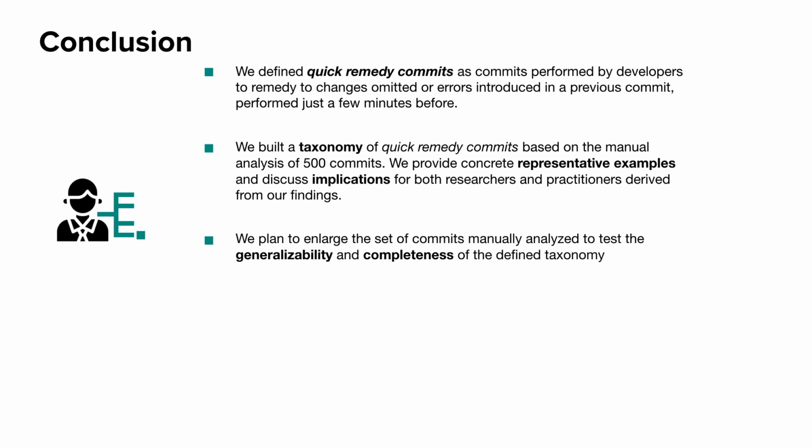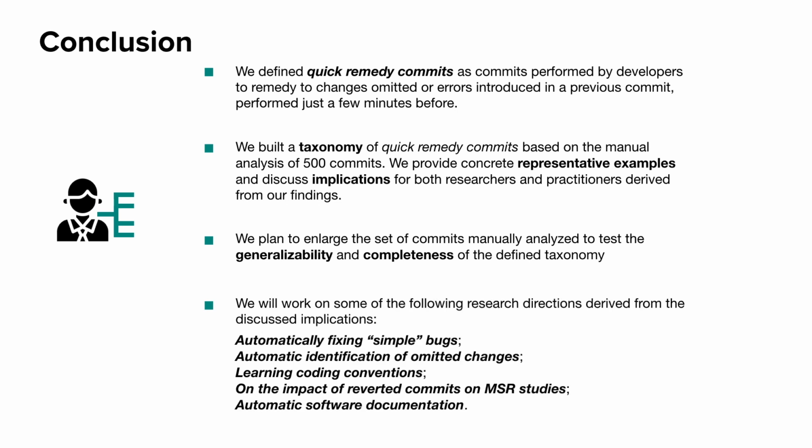And as future research work, we plan to enlarge the set of manually analyzed commits to test the generalizability and completeness of the defined taxonomy. We will also work on some of the following research directions which we have learned from the implications discussed before. For example, automatically fixing simple bugs, automatic identification of omitted changes, or a study on the impact of reverted commits on MSR studies.